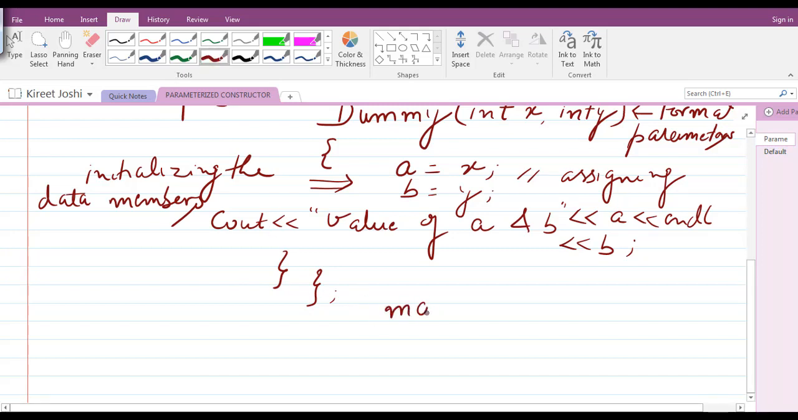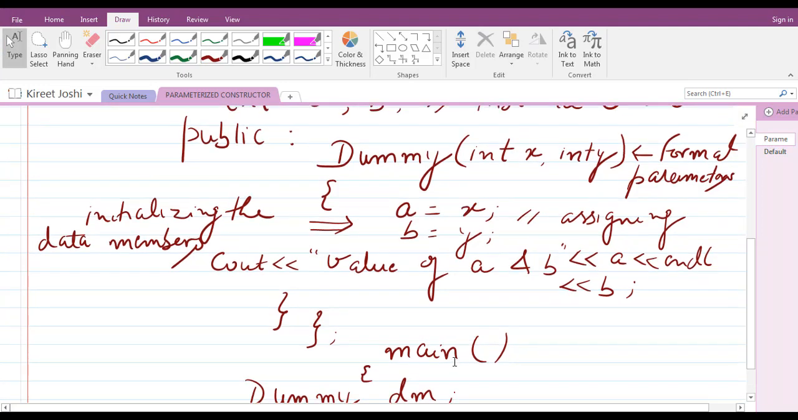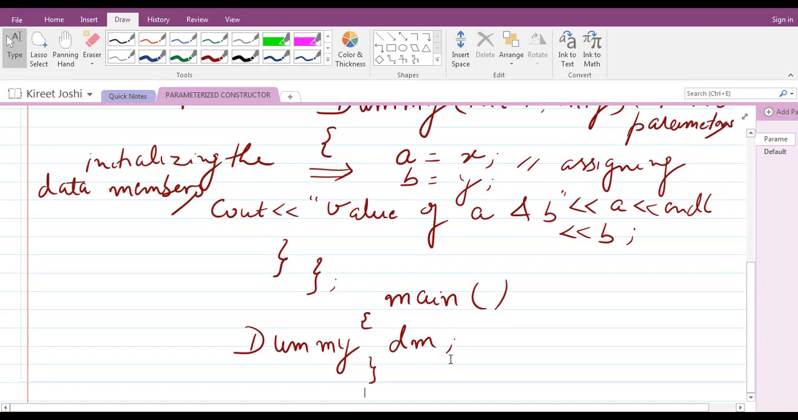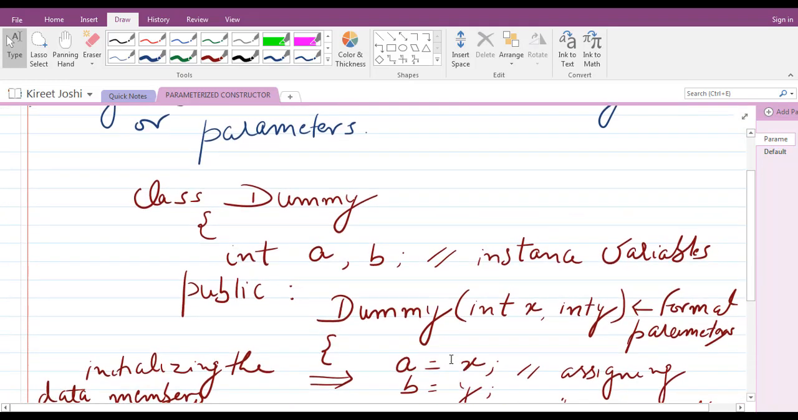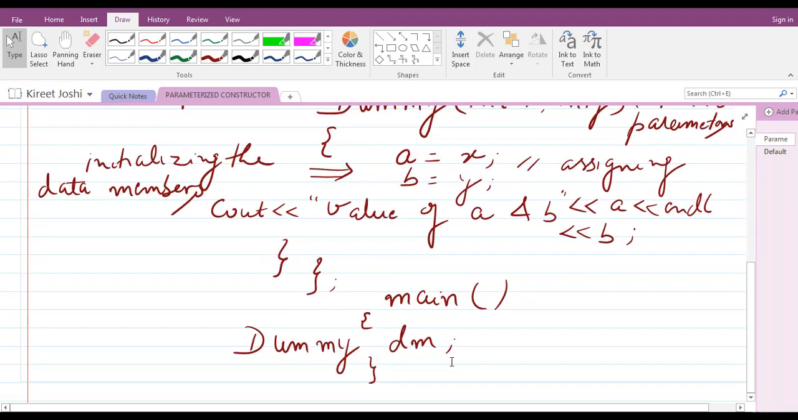In main, we'll create an object of type dummy. So if I create dummy dm and close the program, can you expect the output from this piece of code, or is this code correct for this particular object? When we compile this code, it will certainly result in an error because we haven't passed anything inside the object.